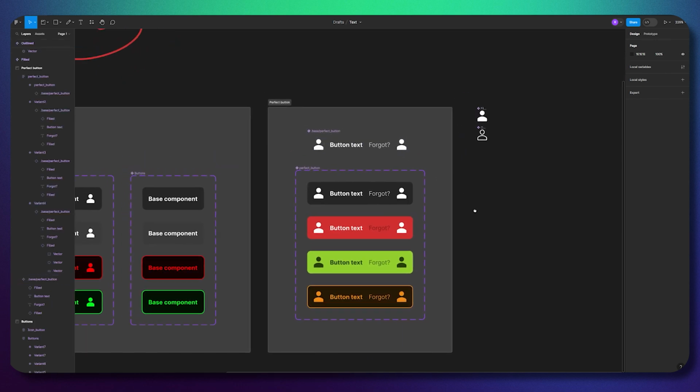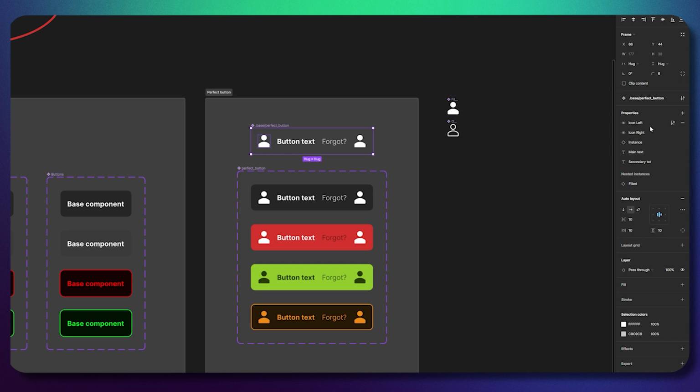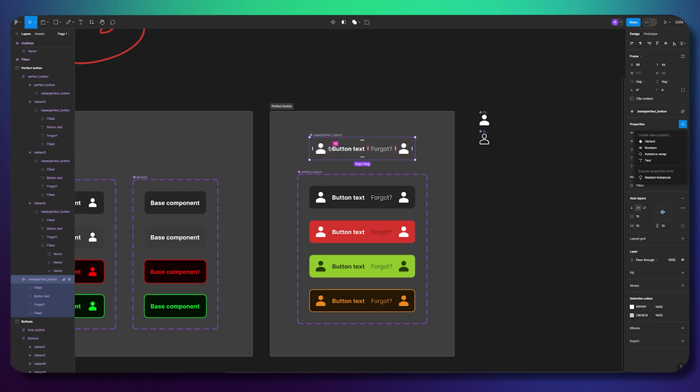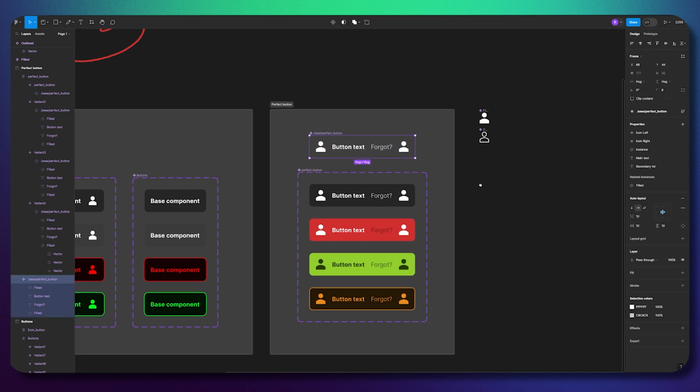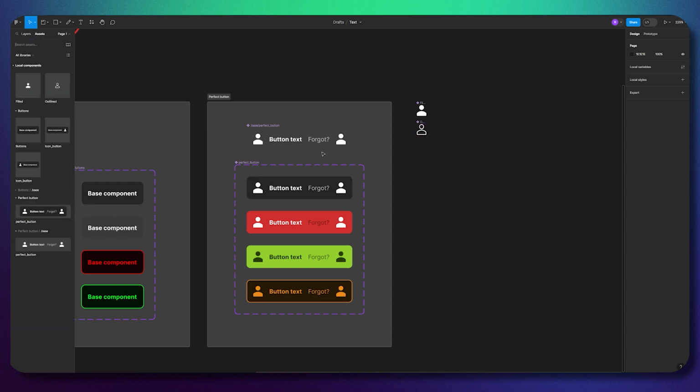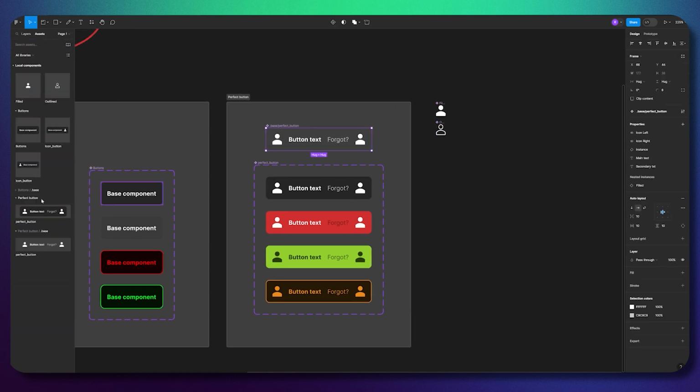And let me explain the logic here. So we have only one base component with all those properties that you can see here. I'm not going to explain how to use these properties because I already created a lot of videos about that. You can check my channel and you will find videos about each of these properties, even the nested instances and what a base component is. So by adding those properties, we can create a multifunctional button that allows us to do whatever we want with this button while keeping only one version of it in our design system.